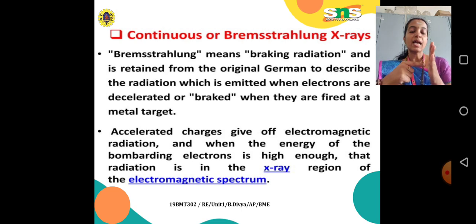Accelerated charges give off electromagnetic radiation, and when the energy of the bombarding electrons is high enough, that radiation is in the X-ray region of the electromagnetic spectrum.